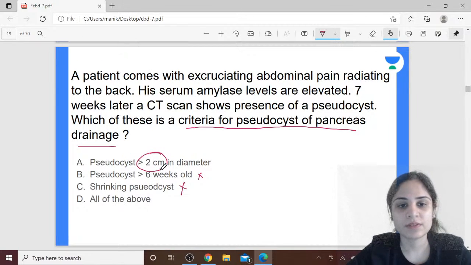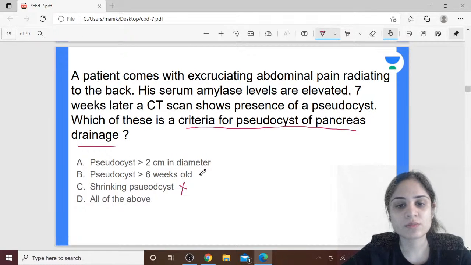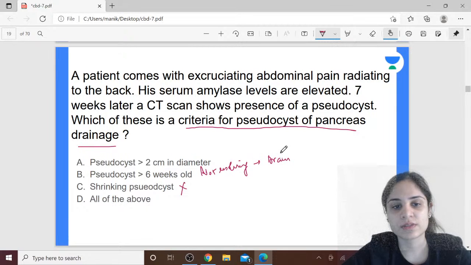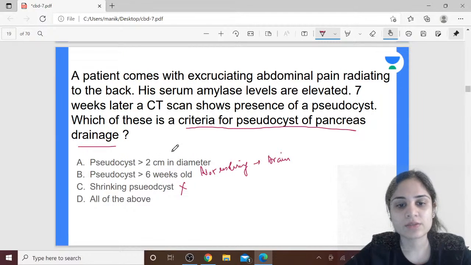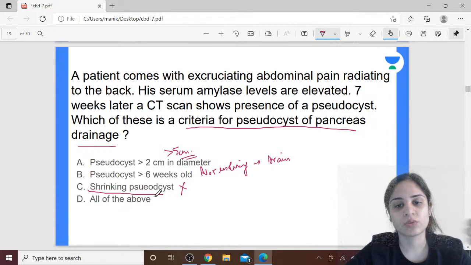Okay, so if the, I'm so sorry, 1 second. So if the pseudocyst is more than 6 weeks old and it's not resolving on its own, so you will have to drain this pseudocyst. Okay, so it is a criteria for drainage of the pseudocyst. And when do you drain a pseudocyst as per the size? If the size of the pseudocyst is more than 5 cm in diameter, that is when you take the pseudocyst of pancreas for drainage. Okay, so if the pseudocyst is resolving on its own by shrinking, no need to do anything.